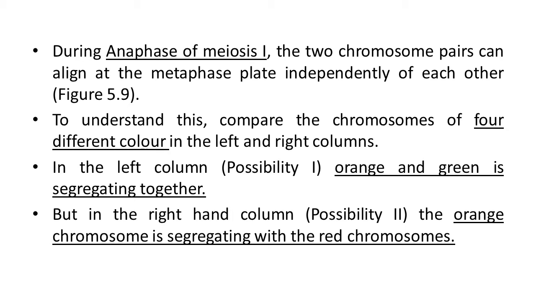If we compare with the right hand column, which suggests possibility 2, the orange chromosome is segregating with the red chromosome. So left column possibility 1, orange and green color, and right column possibility 2, orange and red color.